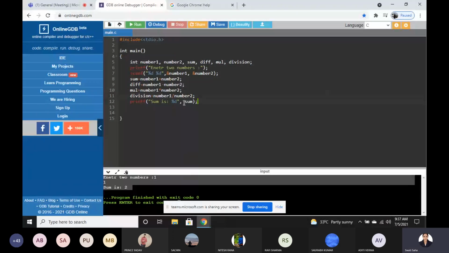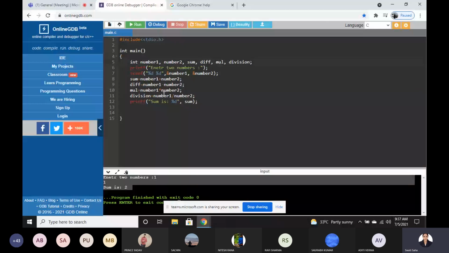Now all the things are defined. Just remember one thing, we can write any name. It is not fixed that you have to write number 1, number 2. You can give any name to any variable, but for our understanding we have given names like difference, multiplication and division, so that we can understand.